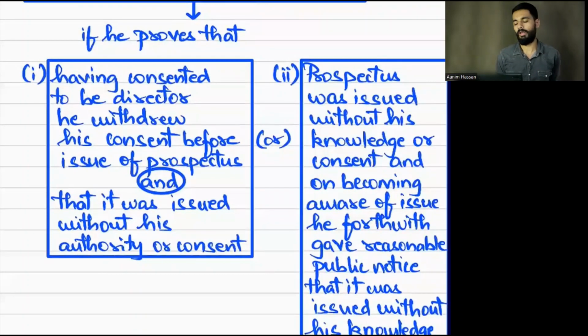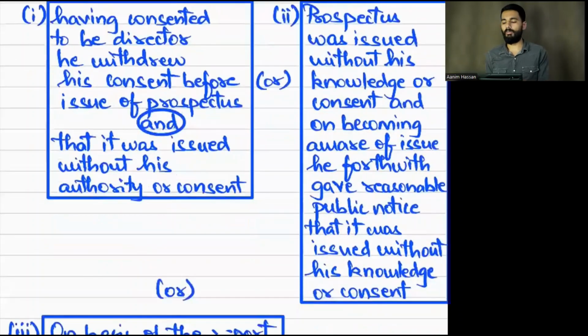Why will these persons not be liable? If they prove that the director has given his consent to become the director but he withdrew the consent before the issue of prospectus, and also that he has given no authority or consent for the issue of prospectus, then he will not be liable.